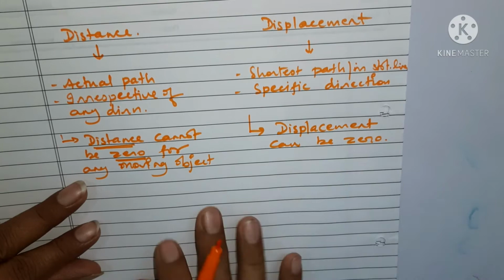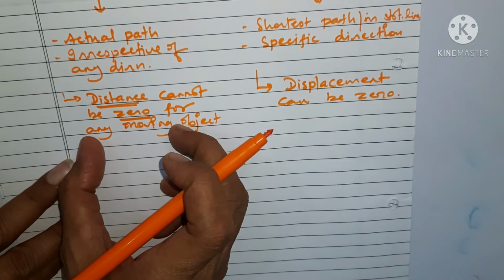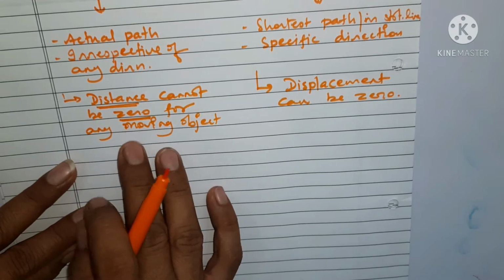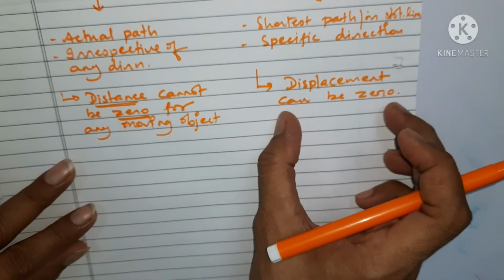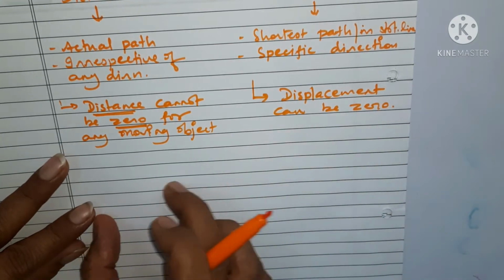Now you will say that if some path is covered by an object, and we say that distance cannot be zero, then how is it possible that displacement can be zero? Let us try to understand by example.